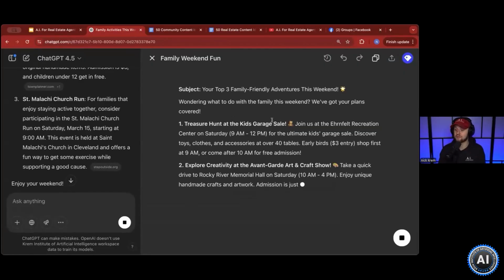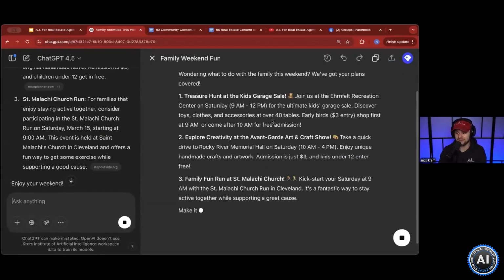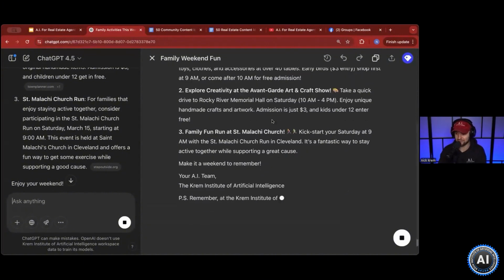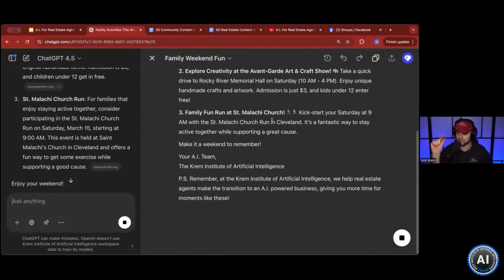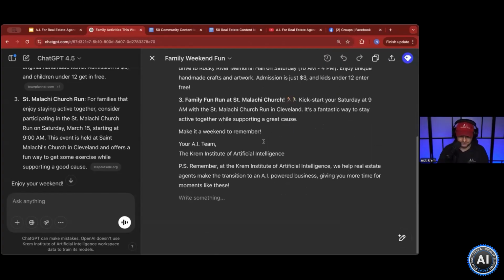Become a source of information for your community, and then your community will reach out to you when they want to buy or sell. Don't always make it about buying or selling, right? Because that's only a small percentage of your database, only a small percentage of your followers. Become the community champ, where if people are going to your area, Medina, Ohio, or wherever you live, they think of you. And that's what winning looks like.